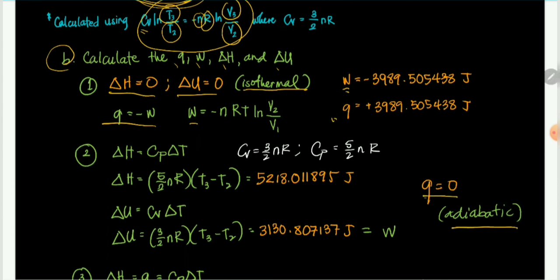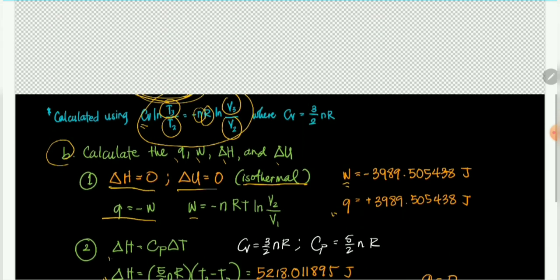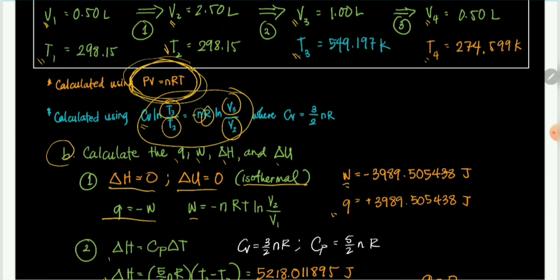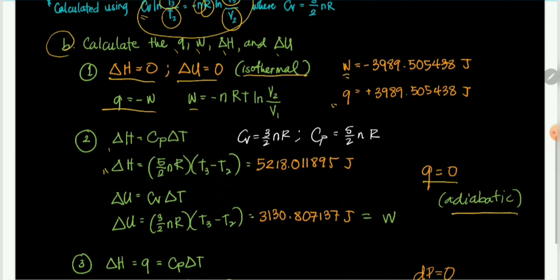So for number 2, this is an adiabatic compression. So Q is equal to 0. Delta H is still Cp dT. So getting the delta H, Cp is 5 halves nR, T3 minus T2. The T3 is determined using the adiabatic relationship, 549.197. T2 is 298.15. So T3 minus T2 times 5 halves times 1 mole times 8.314 is 5218.01189.5 joules.